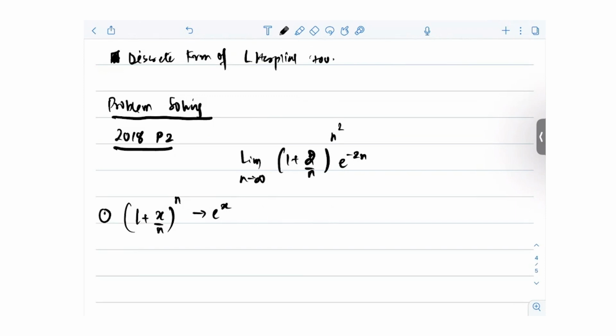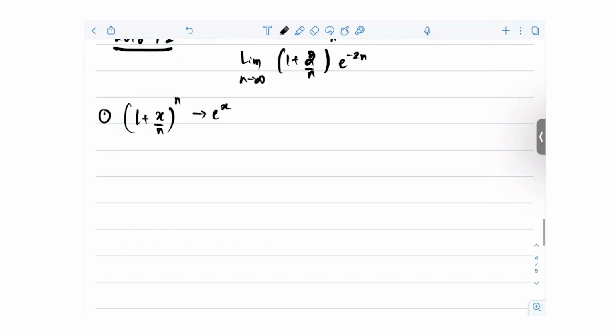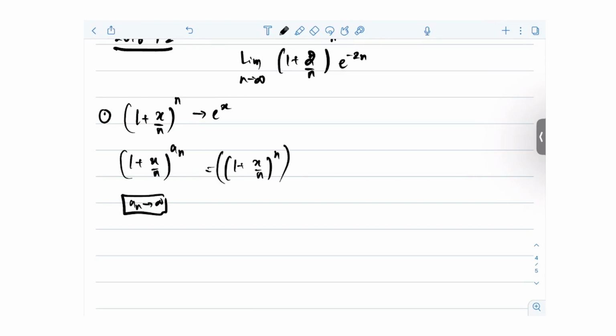I'm not going to do this. So if you assume this, and let's say there's another an, which goes to infinity, you know that. So then this will go to e to the power x whole to the power. So understand, you can write this as 1 plus x by n whole to the power n times, that is whole to the power an by n, right? So this will go to e to the power x, you understand. So therefore this will go to e to the power x times limit an by n. This is the basic idea, right?